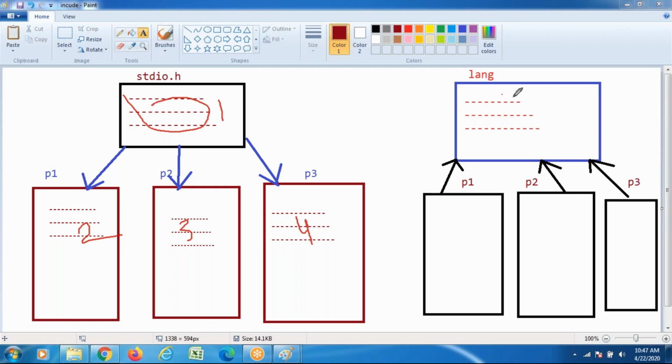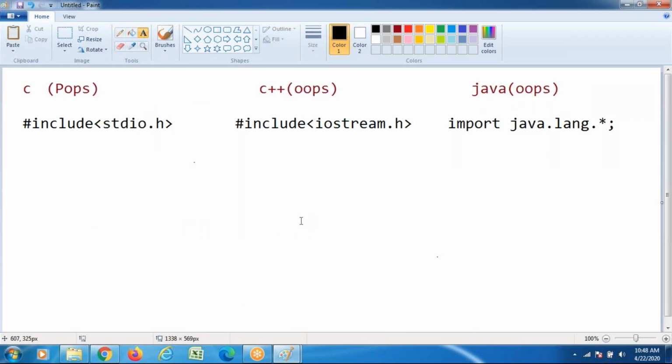This is a disadvantage of include. With import, how many times are we storing this file? Once. How many times are you utilizing? Programmer 1 utilizing, programmer 2 utilizing, programmer 3 utilizing. Storing the data once, utilizing that data multiple times. That's why in Java programming we use imports. In C and C++, these are technically called header files. On the Java side, these are technically called packages.